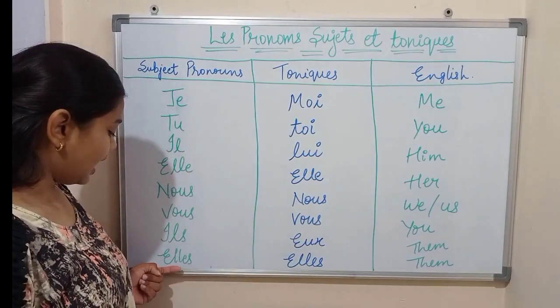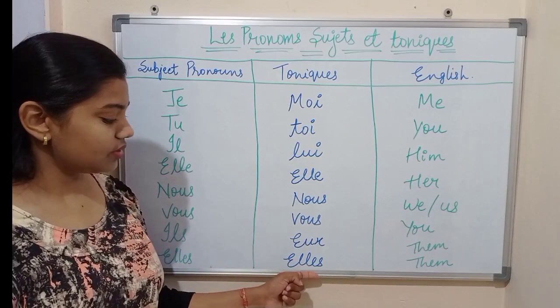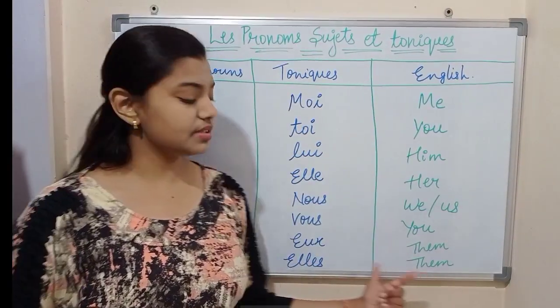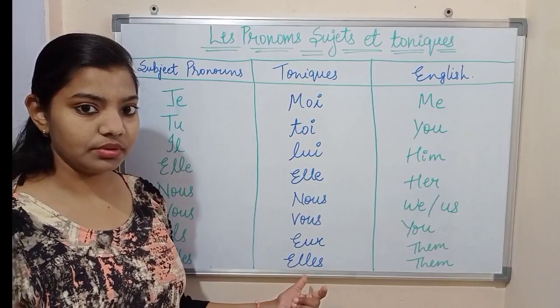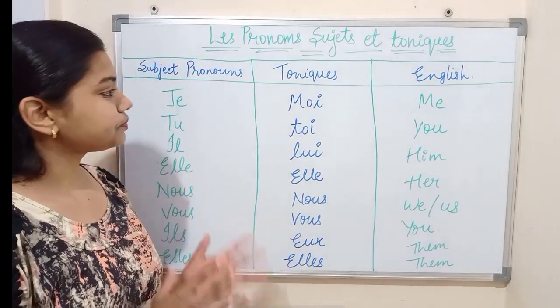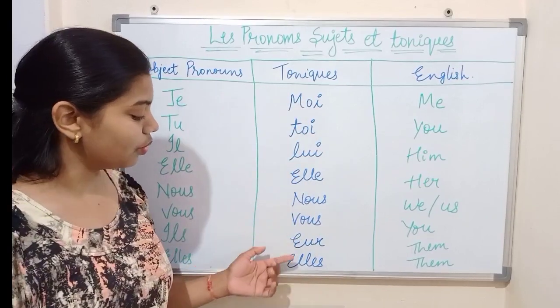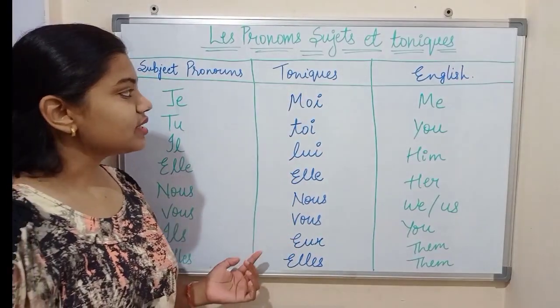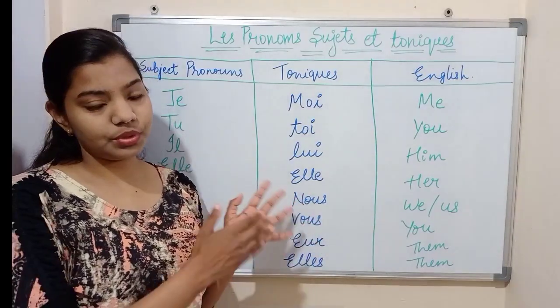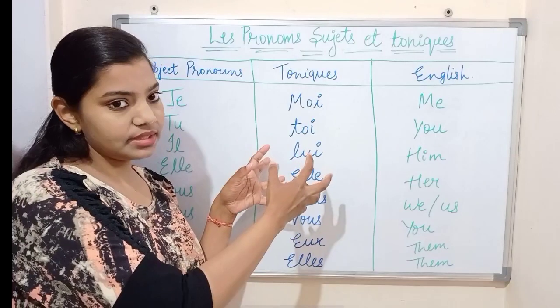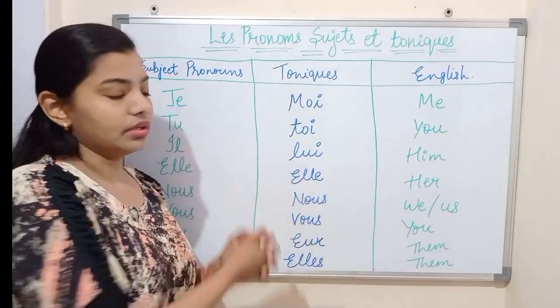And with elles we use elles, which is also the same, and it means them, and it is used for feminine plural. Okay, so moi, toi, lui, elle, nous, vous, eux, elles. These are the tonics, and you can learn them by heart. Okay, you will understand this, and then you will learn it.